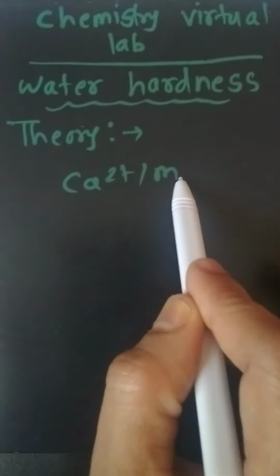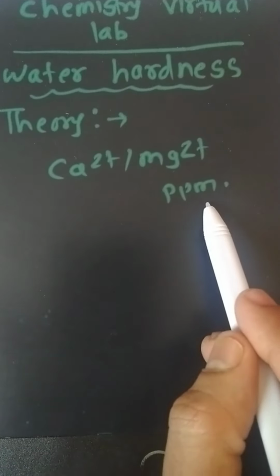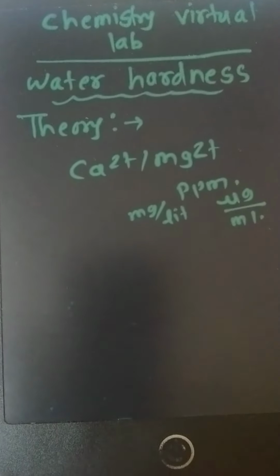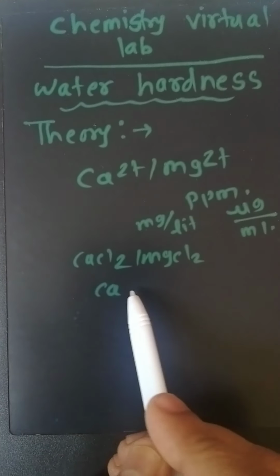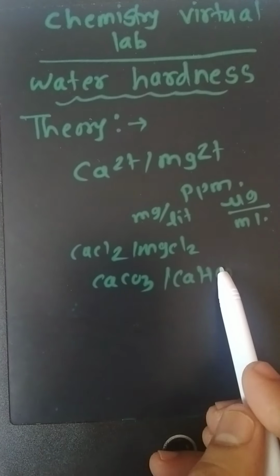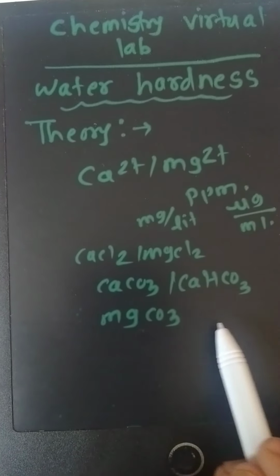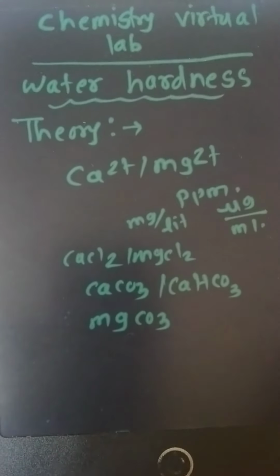The water contains cations like calcium and magnesium in excess amounts, generally measured as concentrations in ppm, microgram per ml, or milligram per liter. Generally, they are present as calcium chloride, magnesium chloride, or their carbonates and bicarbonates. If magnesium and calcium carbonates, chlorides, and bicarbonates are present in excess amount, that gives hardness to the water.